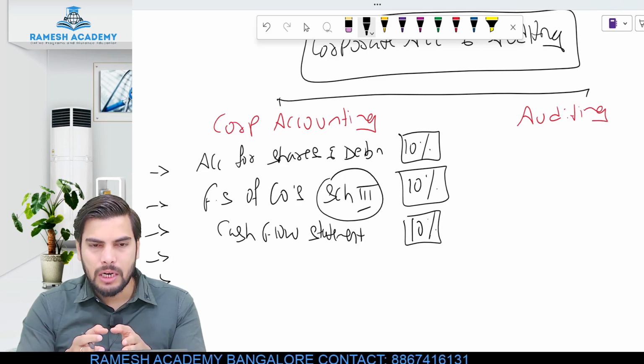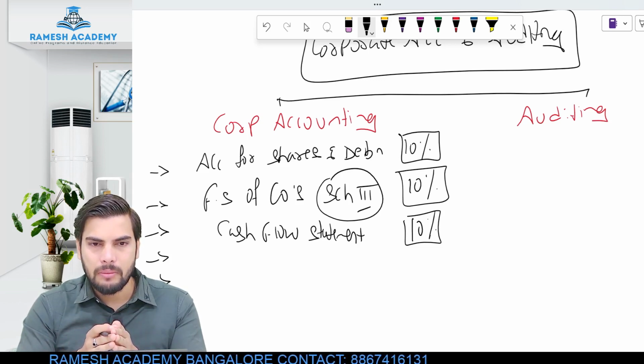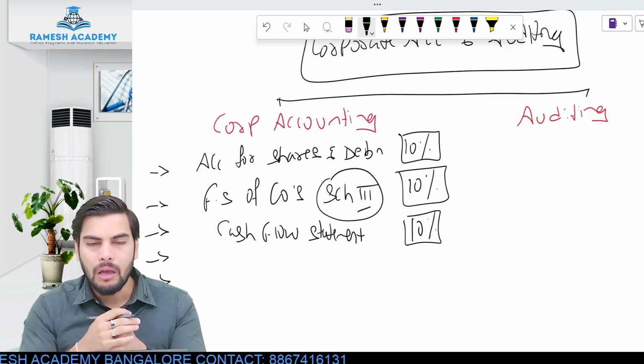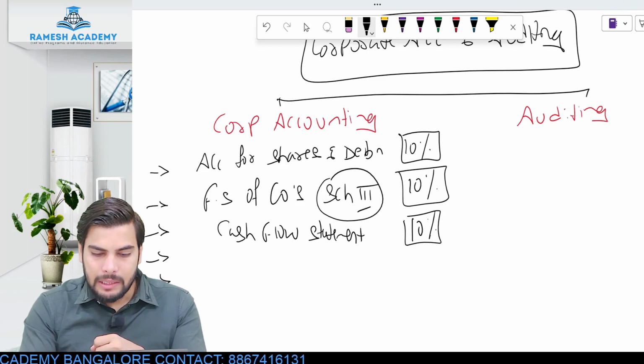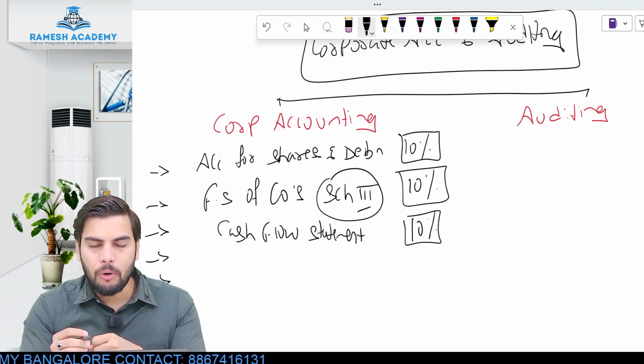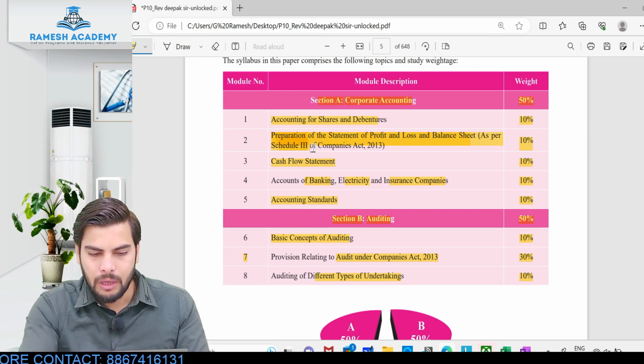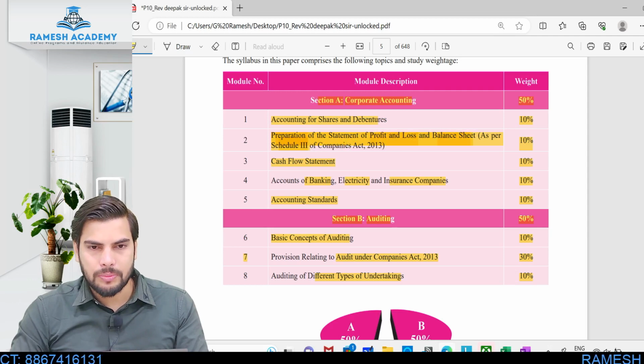So cash flow statement is also a part of financial statement. When it comes to financial statement, even cash flow statement would be a component of financial statement. In the second chapter, you will be learning only about preparation of P&L account and balance sheet. Look at the chapter name of 2. Preparation of statement of P&L account and balance sheet as per schedule 3.